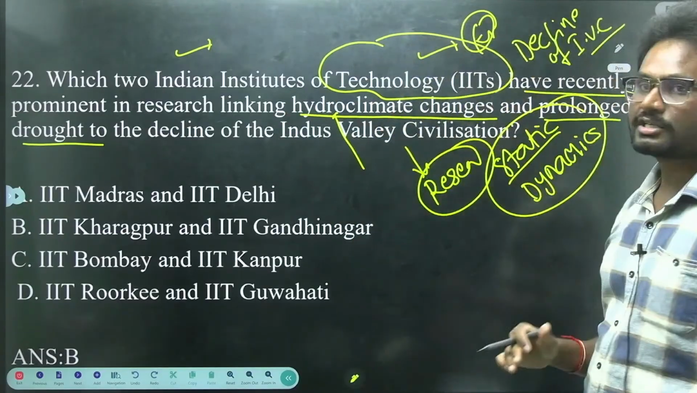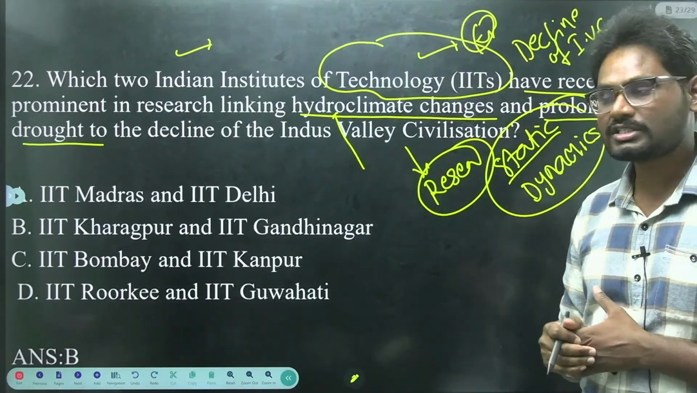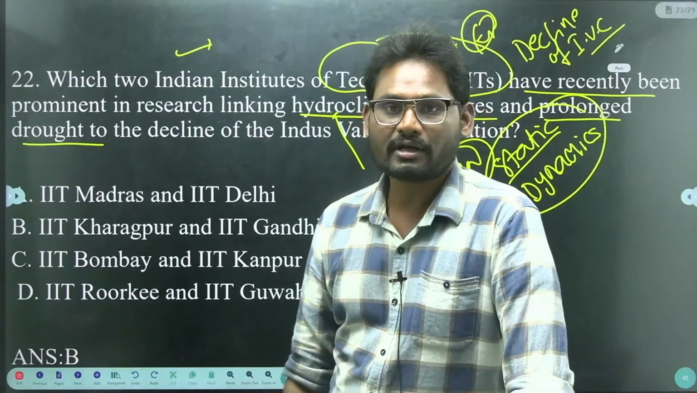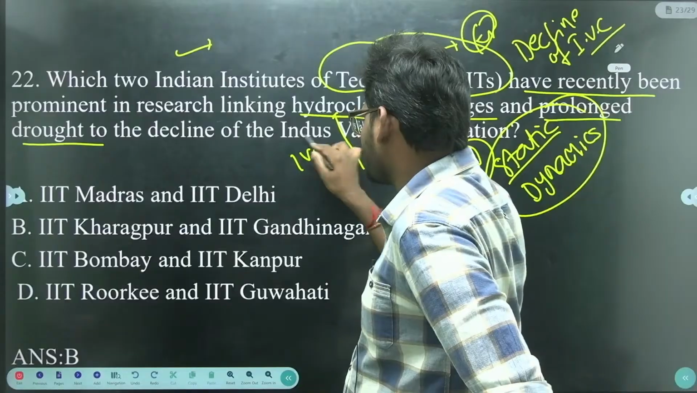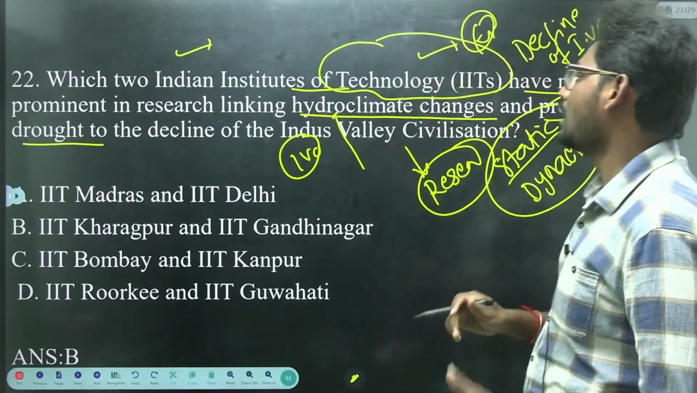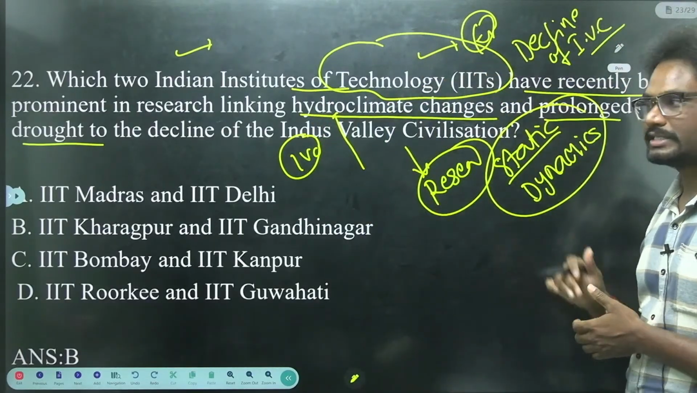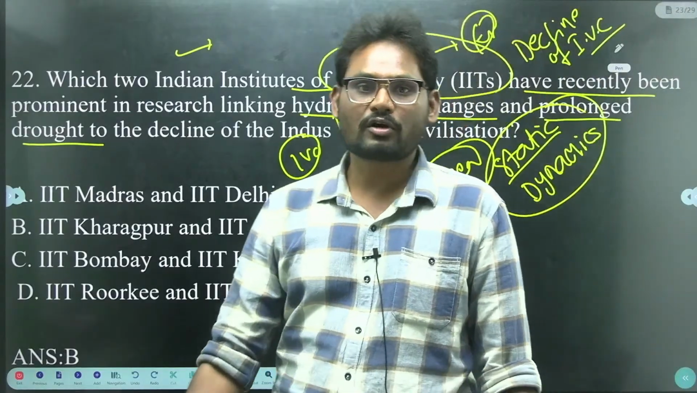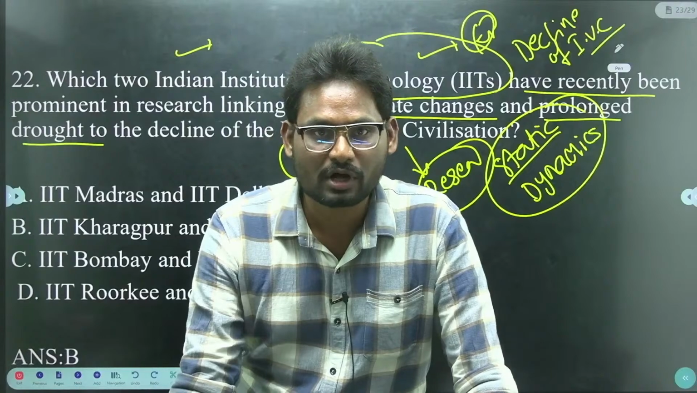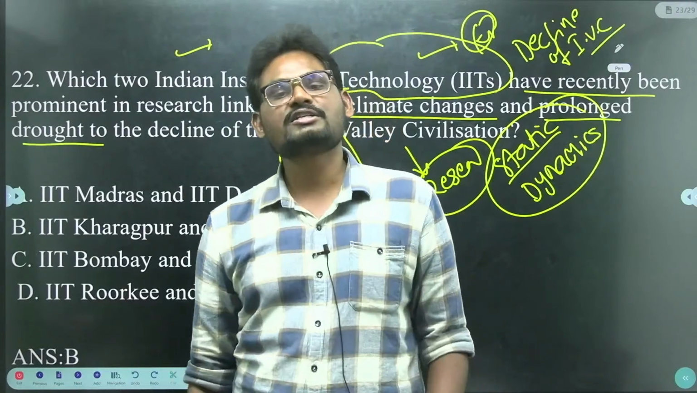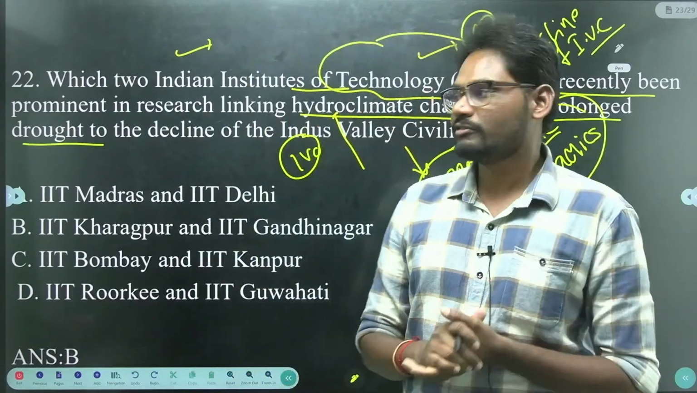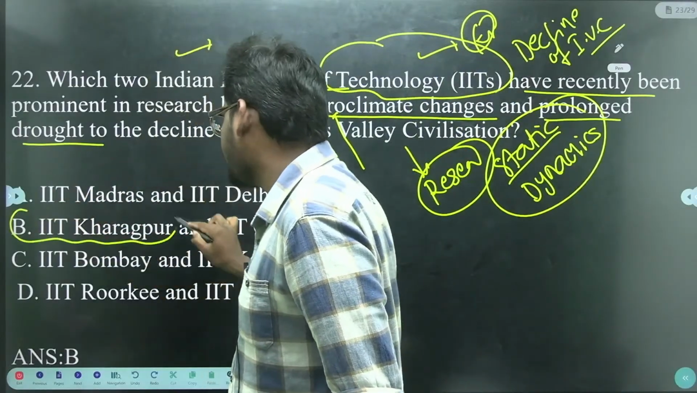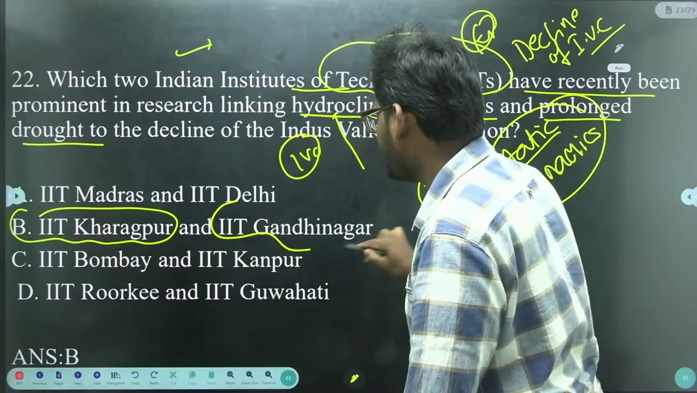hydroclimate changes and the prolonged drought were the reasons for the decline of Indus Valley civilization. So first reason we have hydroclimate changes, and second reason we have prolonged drought. So hydroclimate changes and prolonged drought were the main reasons for the decline of Indus Valley civilization. The institutes were IIT Kharagpur and IIT Gandhinagar.